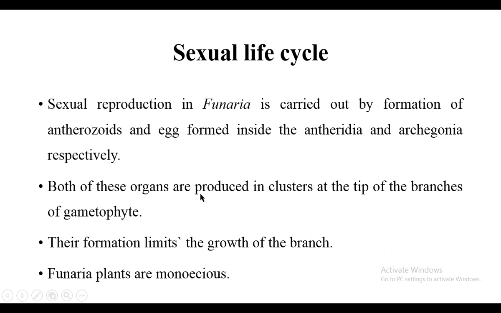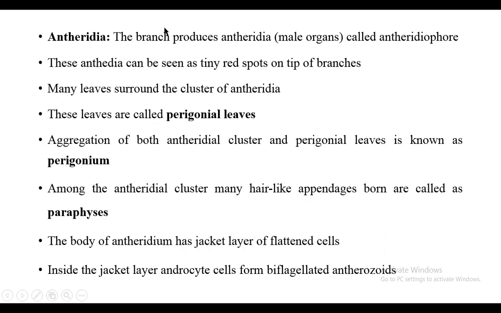Both of these organs are produced in clusters at the tip of the branches of the gametophyte. Their formation limits the growth of the branch. Funaria plants are monoecious. Monoecious means male and female sex organs are formed on the same plant. The branch produces antheridia, the male organs.